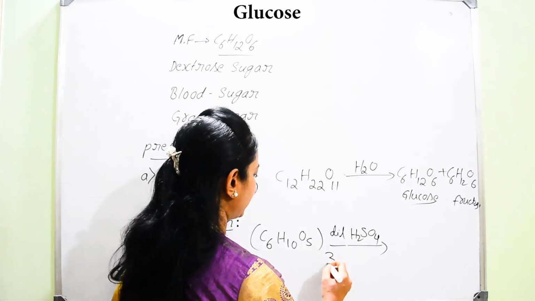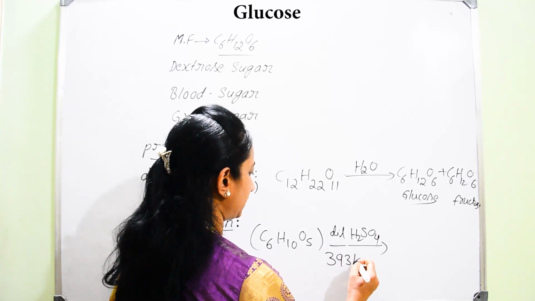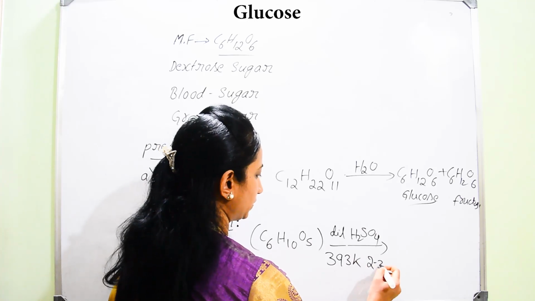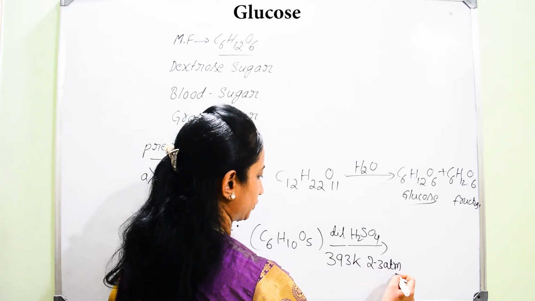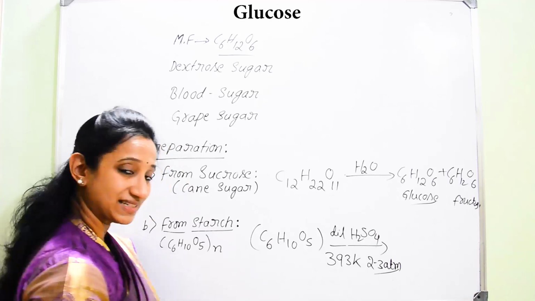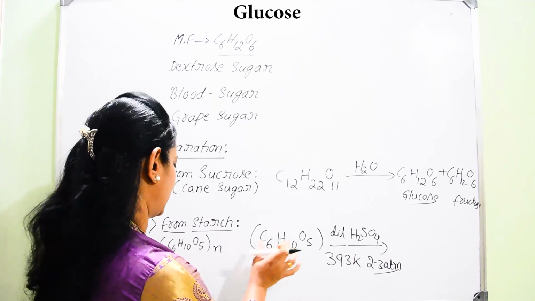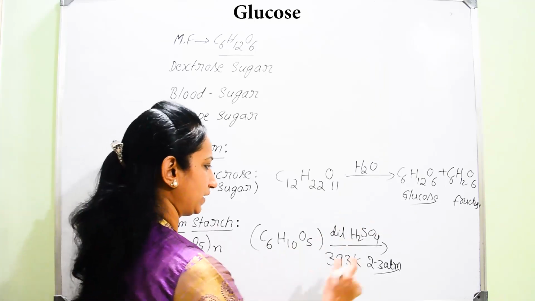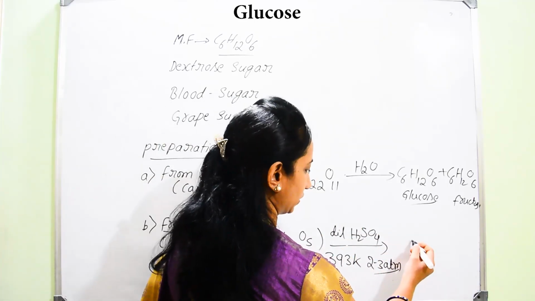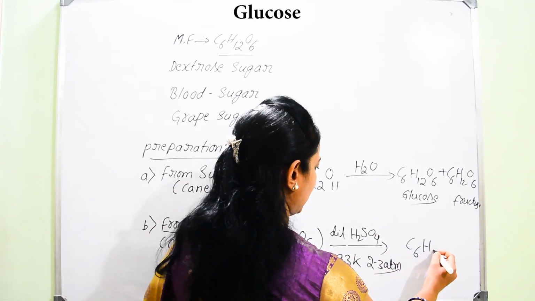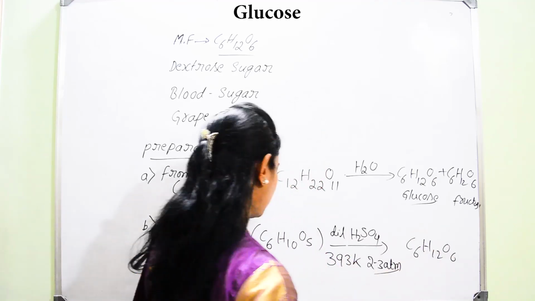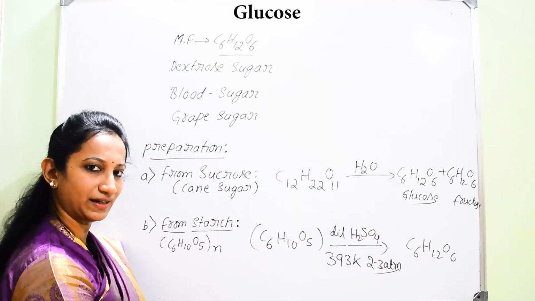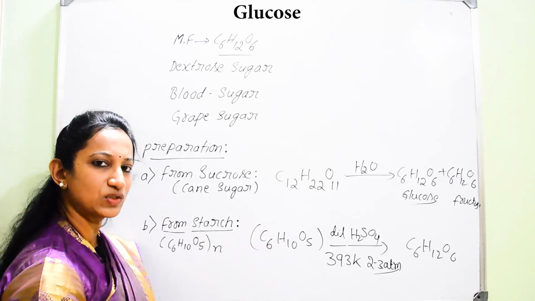And we have to maintain the temperature 393 Kelvin and 2 to 3 atmospheric pressure. So, under these conditions, this starch is going to split up into glucose units. You are going to end up with the formation of glucose, C6H12O6, because starch is one of the polysaccharides which contains repeated glucose units.